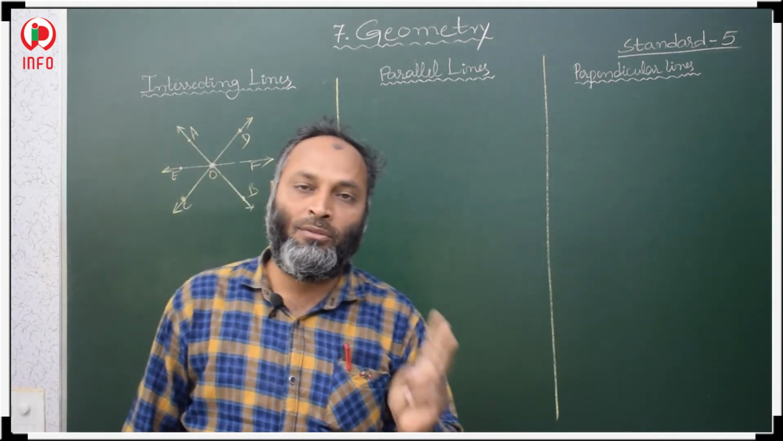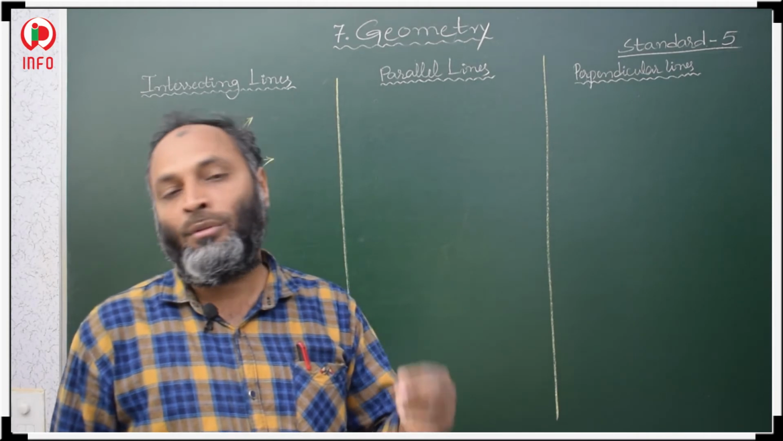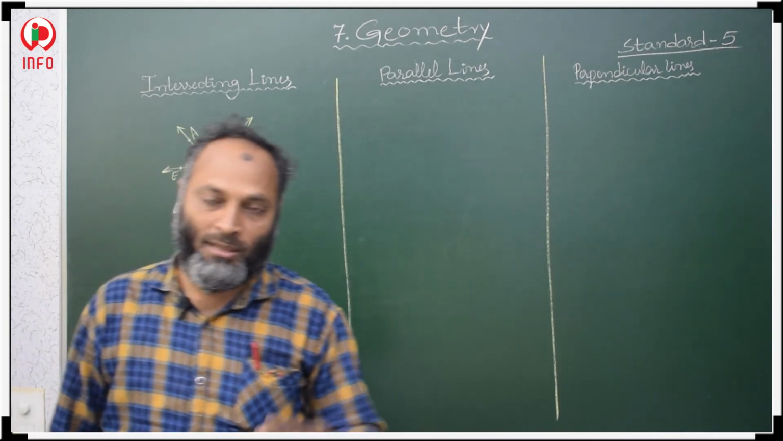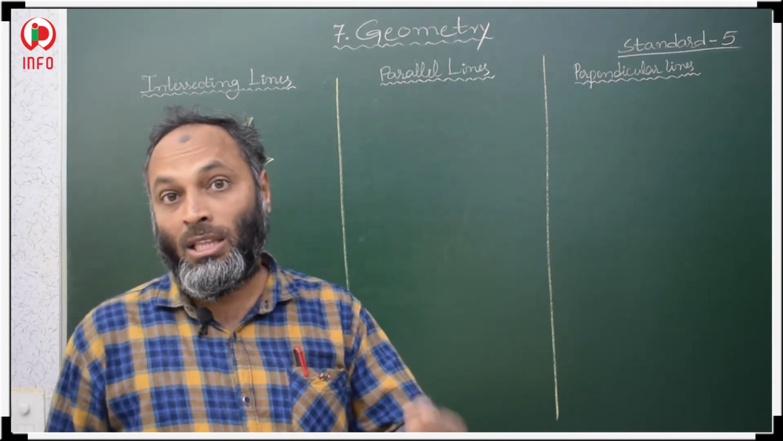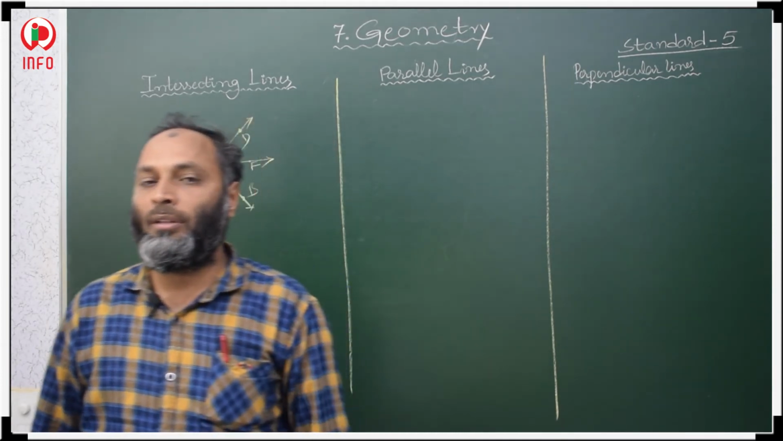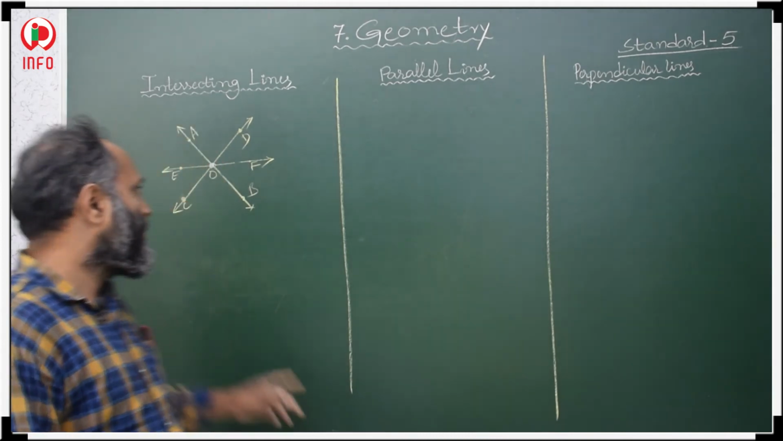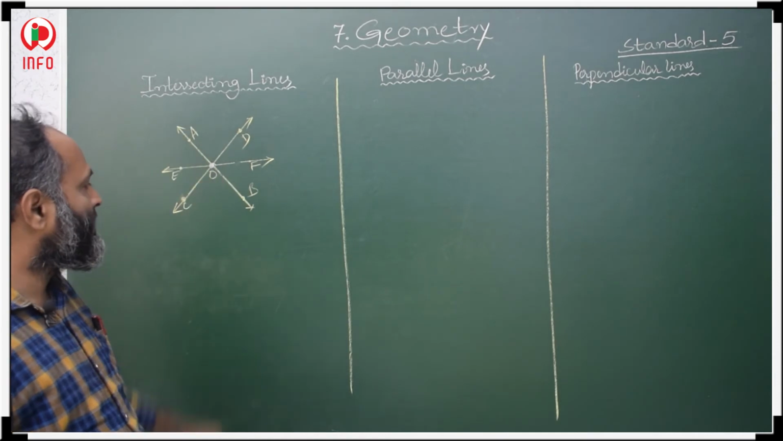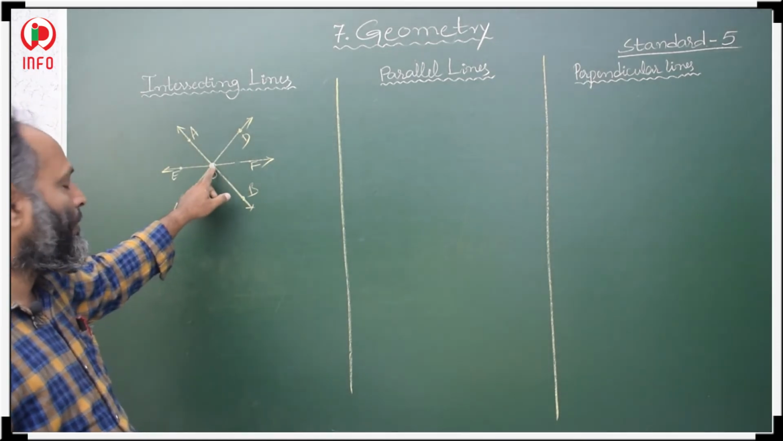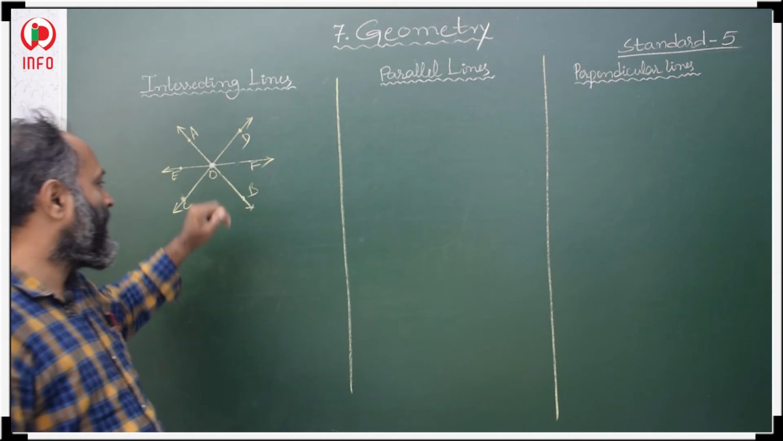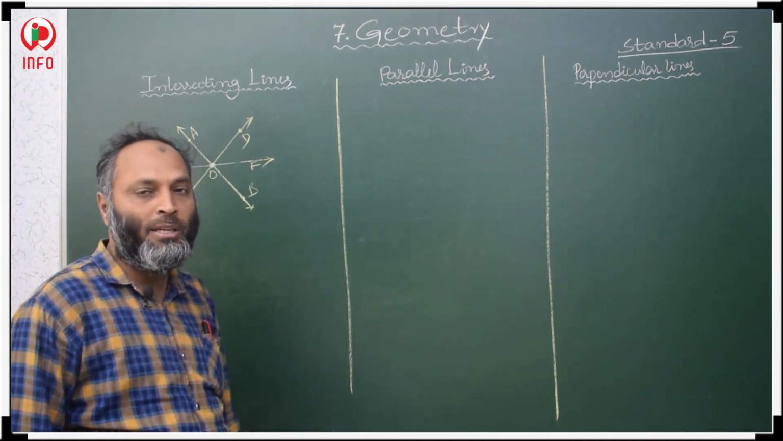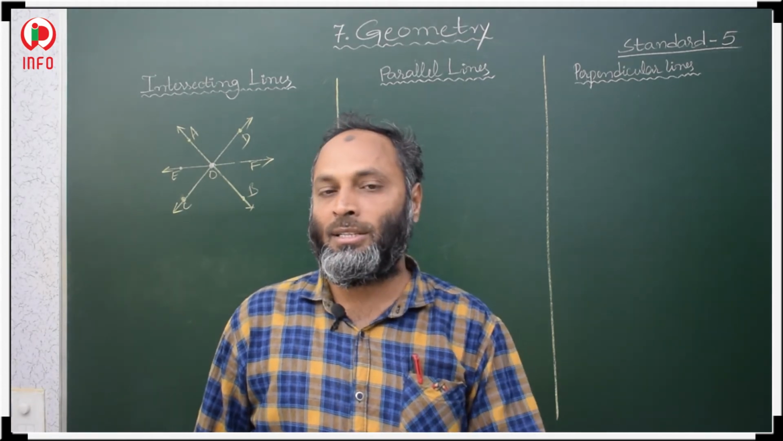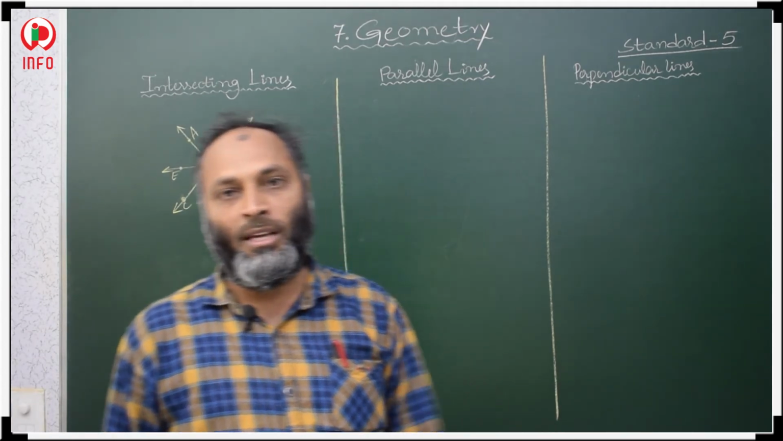So, what is the definition for intersecting lines? If two or more than two lines cross at a single point, then those lines are called intersecting lines. So, here AB, CD and EF, these three lines intersect at a point O. So, this O point is called the intersection point. This is the definition for intersection of lines.